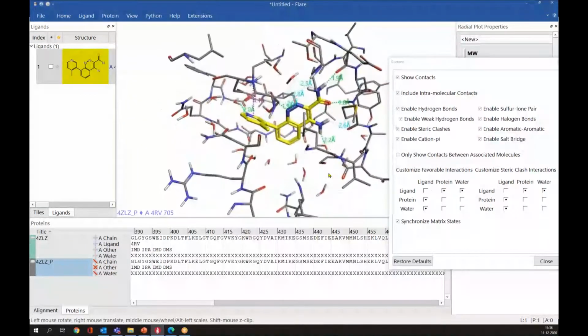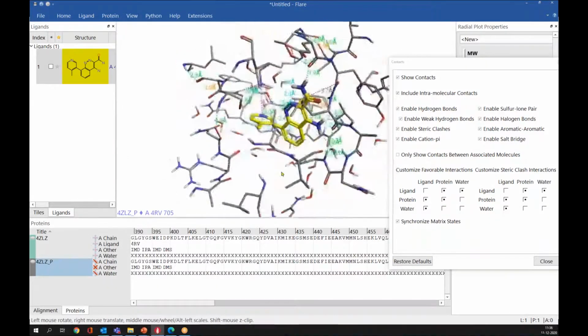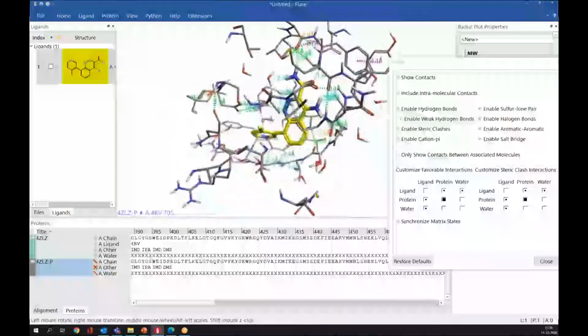Now we are seeing only the ligand protein interactions and ligand water interactions. So if you are interested in seeing the protein interactions as well, you can simply click in this box, and now you can see the protein interactions as well. If you want to highlight some interaction, you need to click one more time. So all those interactions will be highlighted.